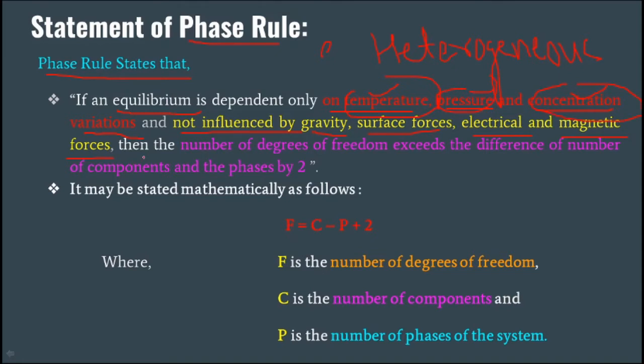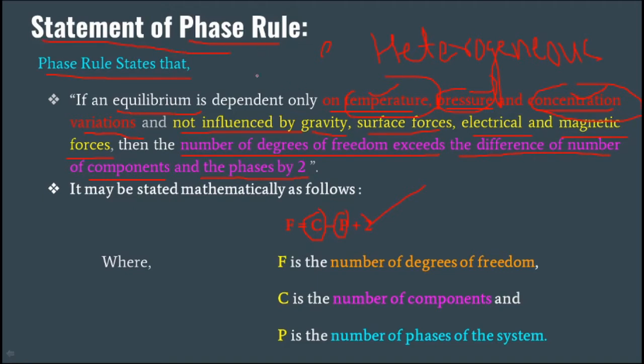At that time, the number of degrees of freedom exceeds the difference of the number of components and phases by 2, and that is nothing but the statement of phase rule.